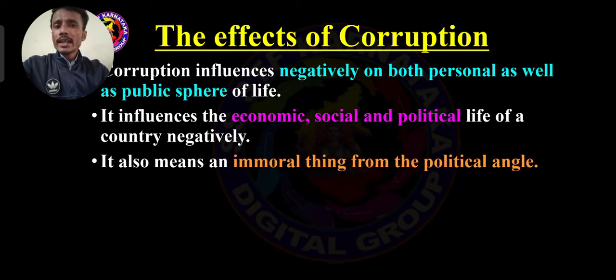And it is also an immoral thing from the political angle. Immoral means wrong. Shocking thing, this corruption from a political angle. You know that most of the political leaders, when they are doing a campaign, that is also one type of corruption.